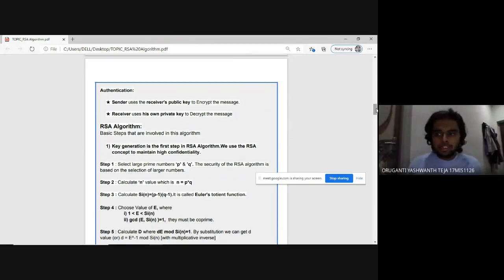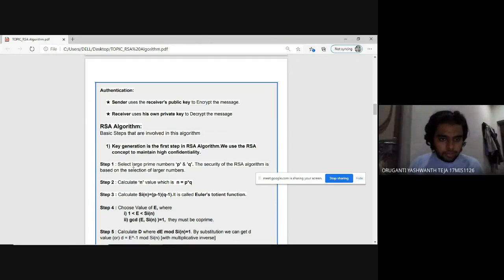The basic steps involved in this algorithm start with key generation. Key generation is the first basic step in the RSA algorithm. We use the RSA concept in order to maintain high confidentiality. That is our main goal. Nowadays, everyone is using RSA, and it's a most important algorithm.